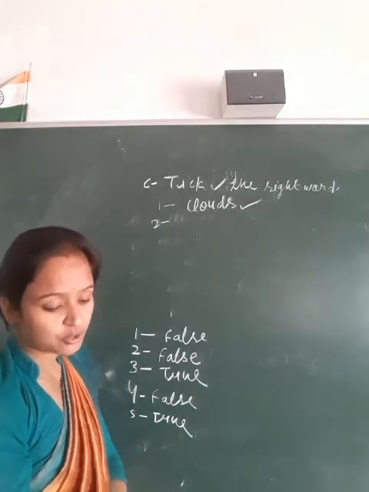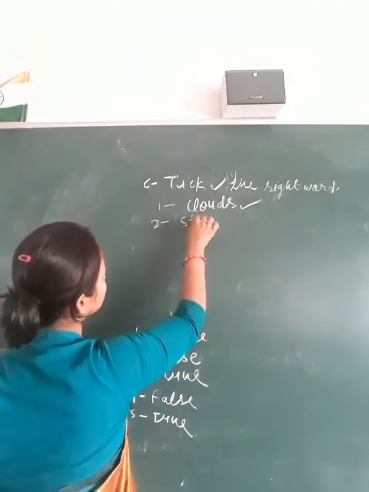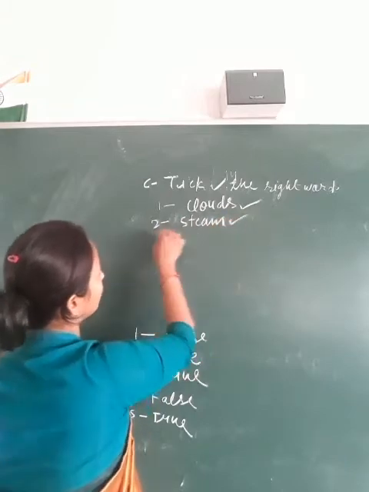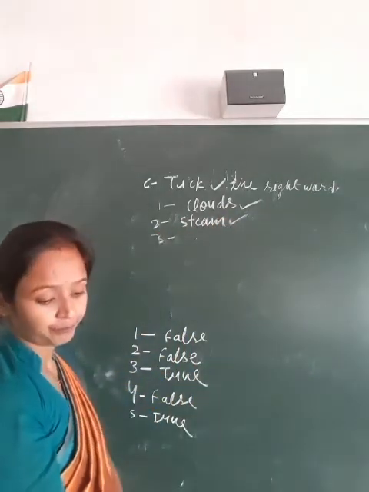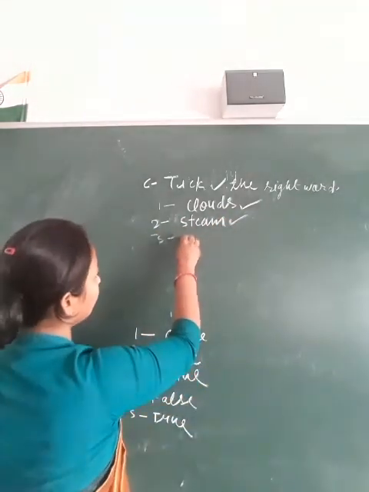Second, water vapor is also called steam. Third, water exists in three forms.